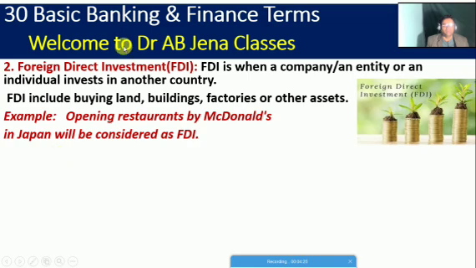Next we will see FDI, it's a buzzword. What is this? FDI stands for foreign direct investment. FDI is when a company, an entity or an individual invests in another country. FDI includes buying of lands, buildings, factories or other assets.